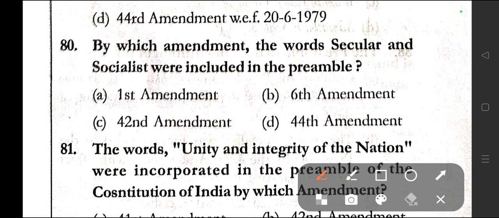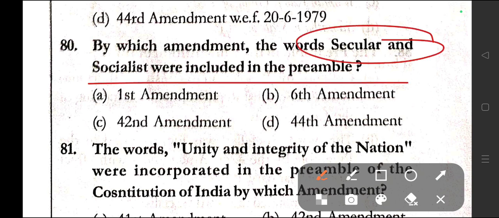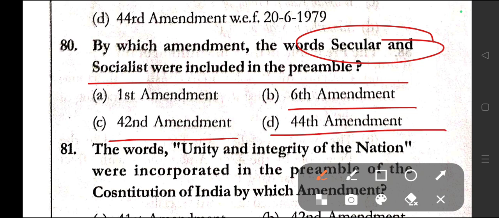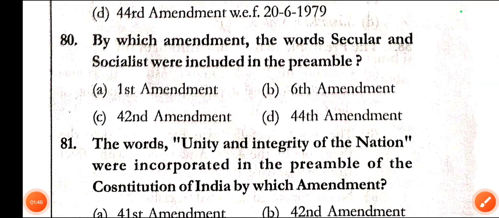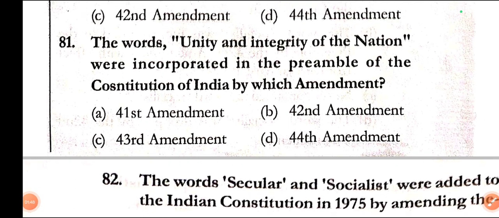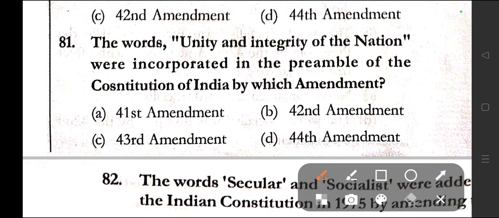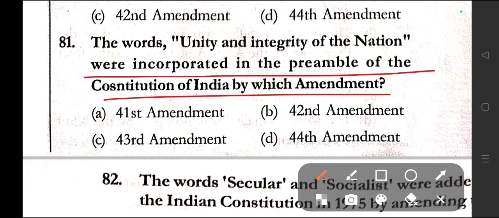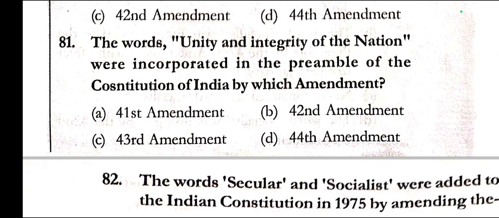Question number 80. By which amendment were the words secular and socialist included in the preamble? Option A, First Amendment, option B, Sixth Amendment, option C, 42nd Amendment and option D, 44th Amendment. Correct answer here is option C, that is 42nd Amendment. Question number 81. The words unity and integrity of the nation were incorporated in the preamble of the Constitution of India by which amendment? 41st, 42nd, 43rd, 44th. Correct answer is option B, that is 42nd Amendment.